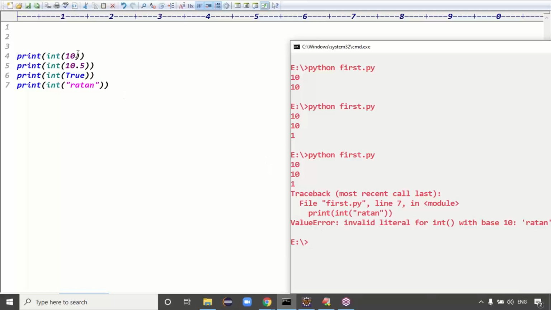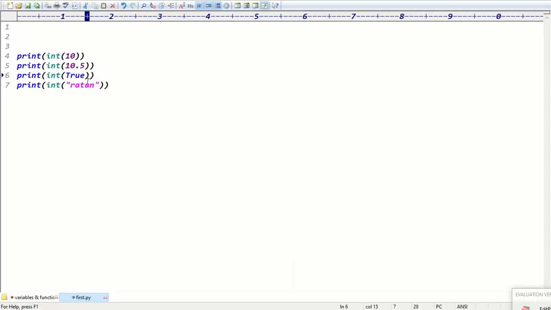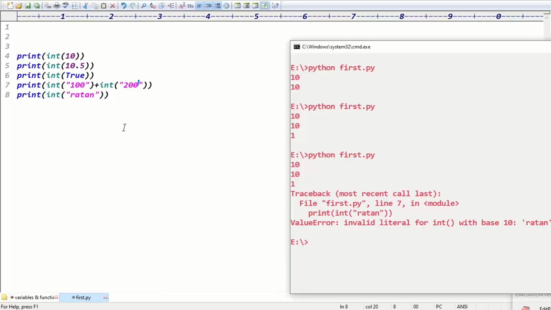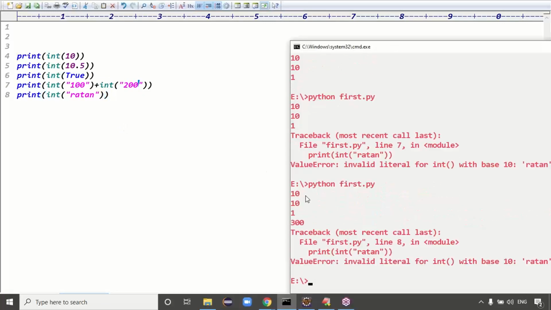Value error. Guys, this is int of int, float, boolean, string, right? Exactly. But see one point here. This one is not possible. But here, can you make like 100 plus int of "200"? I think this is possible, right? In double quotes, if you make the data, even though it's string data, it is able to convert into integer format, right? Guys, yes or no? It is able to convert into integer format or not? That's why you got the output 300, right?